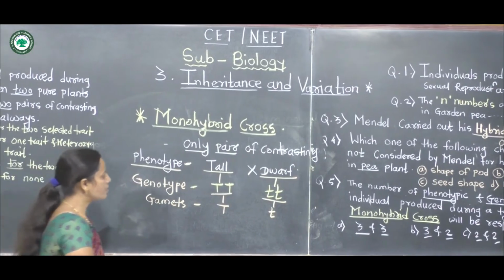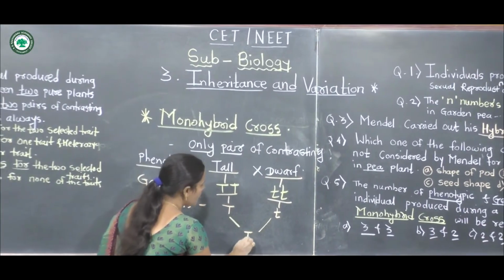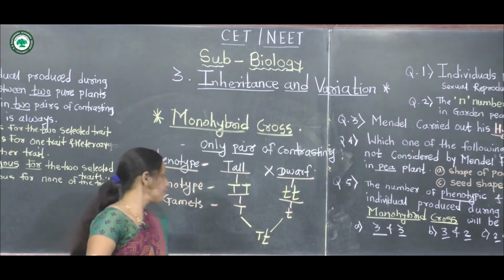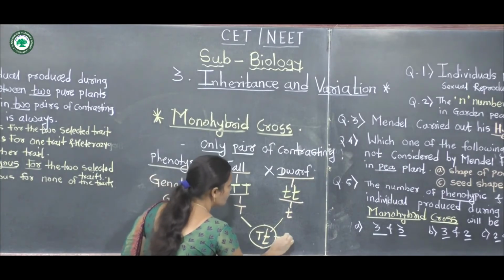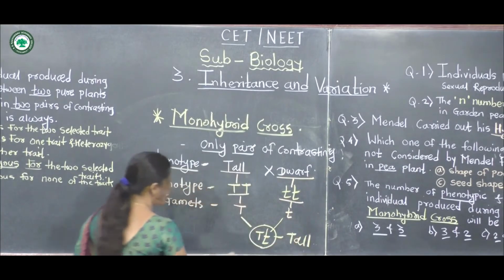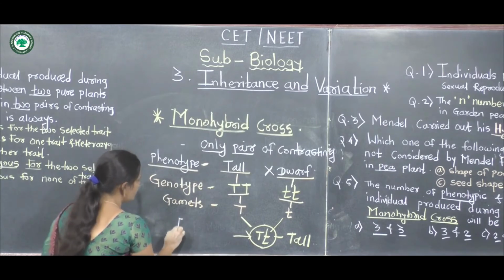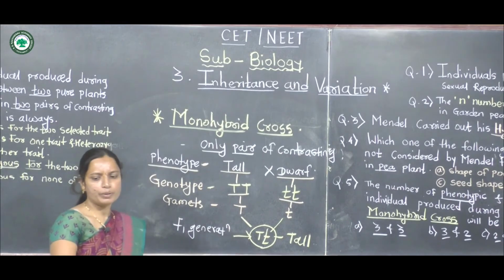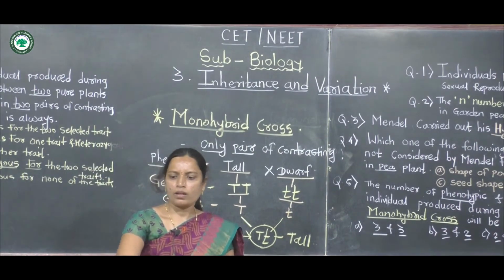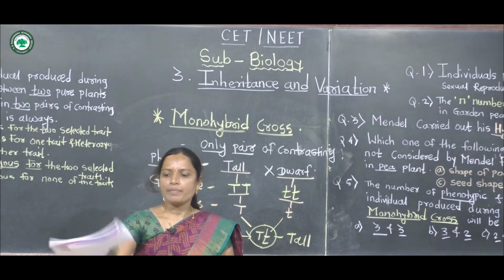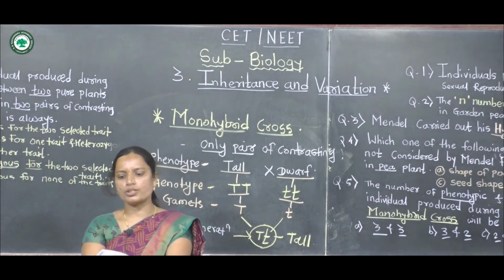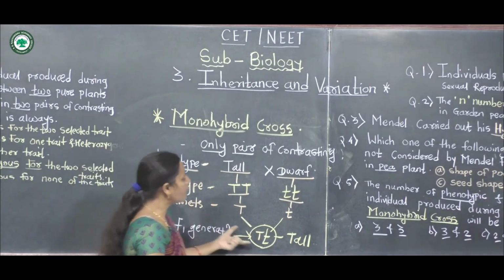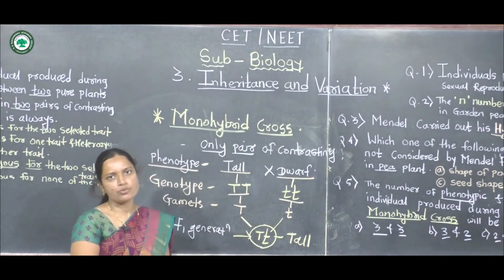The F1 generation is heterozygous, and the F1 plants are tall pea plants. This monohybrid cross produces the genotypic and phenotypic ratio. The phenotypic ratio is 3:1.